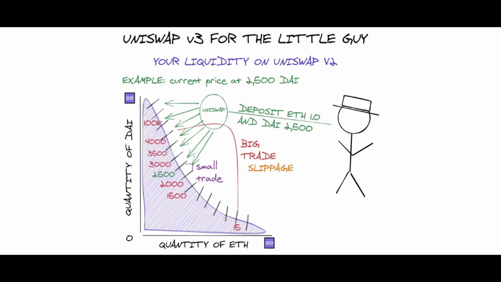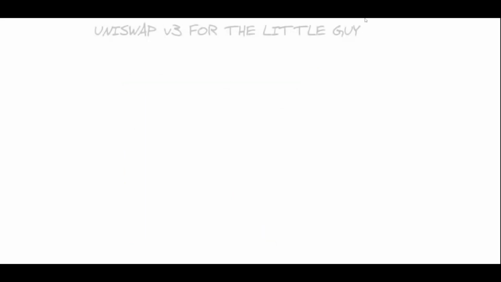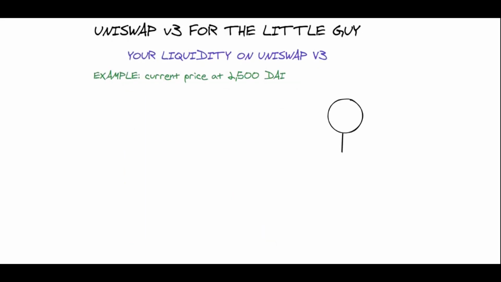So that's bad for the trader, but it's also bad for the small liquidity provider because if it's a small trade, a small proportion of one single bracket will be used, and if it's a bigger trade, many more brackets will be used, but it will still be a tiny proportion of their liquidity in each bracket, and there will still be a lot of price range that will be untouched and won't be generating any fees for the liquidity provider.